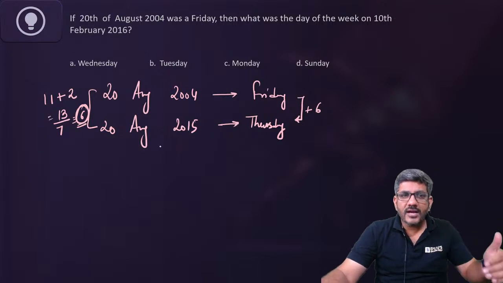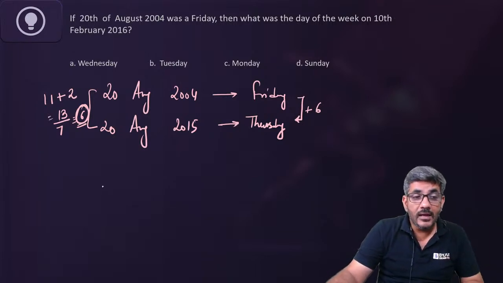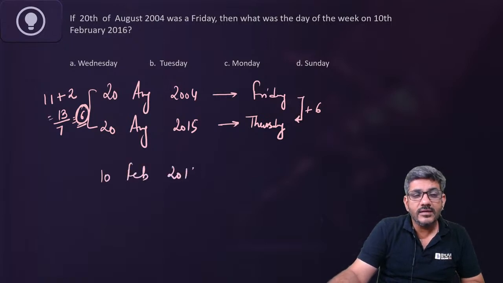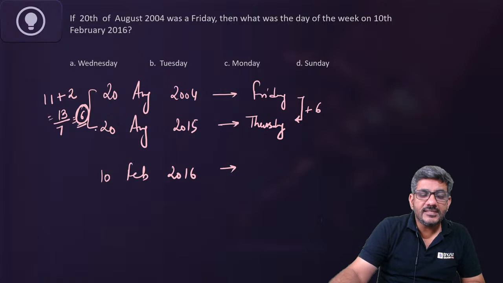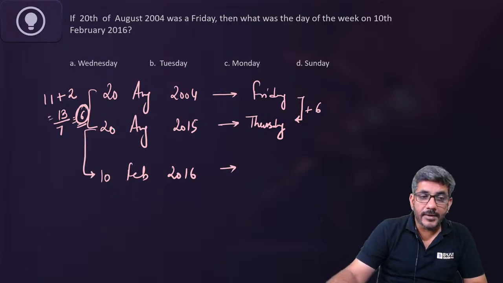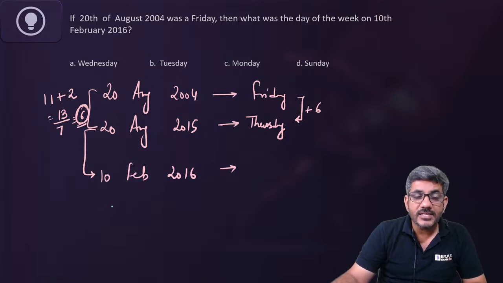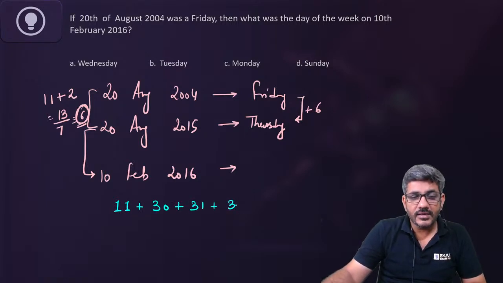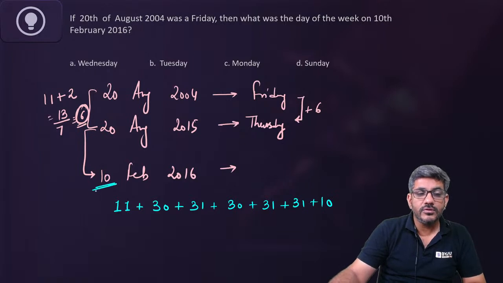Now I'll go ahead from there. I have to go up to 10th of February 2016. How many days are there from here to here? What is the way to calculate that? First of all, अगर मैं यहां से आगे चलूं तो अगस्त में कितने दिन बचे हुए हैं? August has got 11 more days. After that, I have September 30 days, October 31 days, November 30 days, December 31 days, January 31 days, and February 10 days, because we have to come to this point.